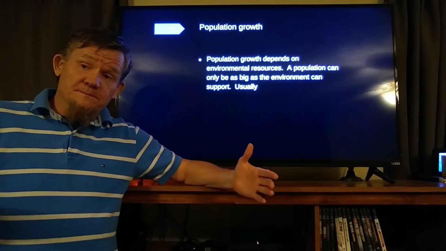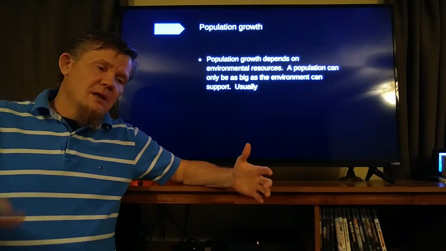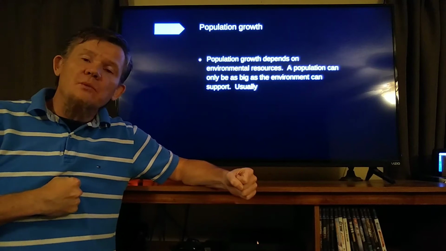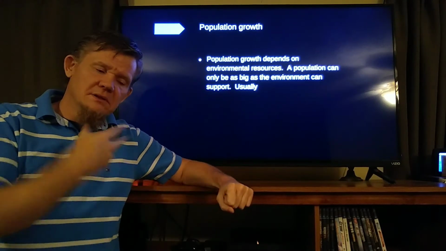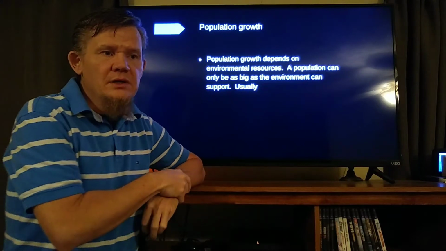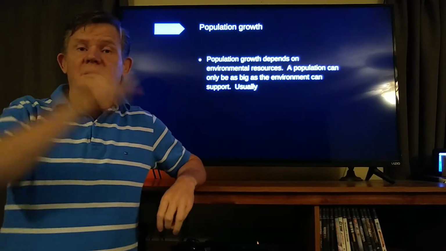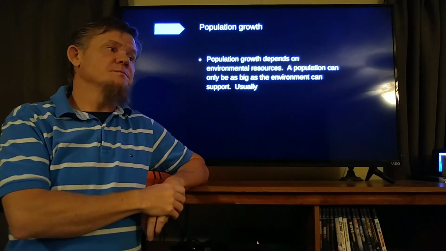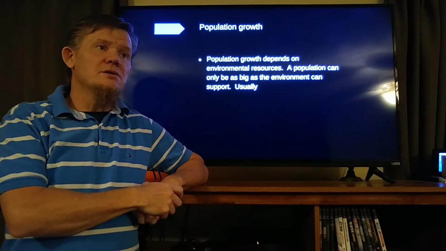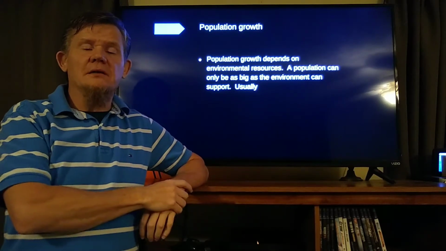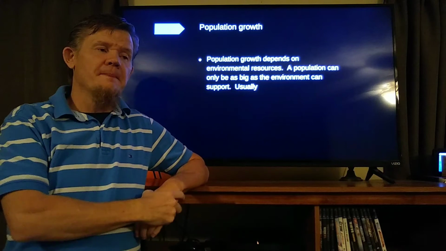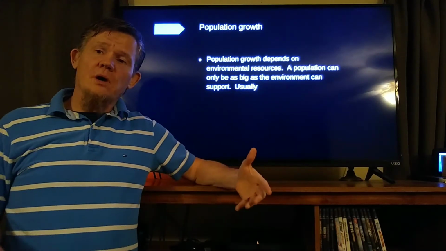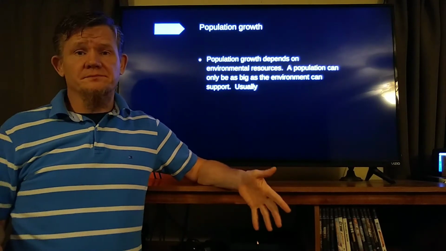We have a hamster cage, and in this cage is enough food and water for 20 hamsters. We put 2 hamsters, a male and a female, into that cage. And we're going to assume that each reproductive cycle, we double the number of hamsters in that cage. So after the first reproductive cycle, our 2 hamsters have now become 4 hamsters. And how much food and water is in the cage? There's enough food and water in the cage for 20 hamsters.